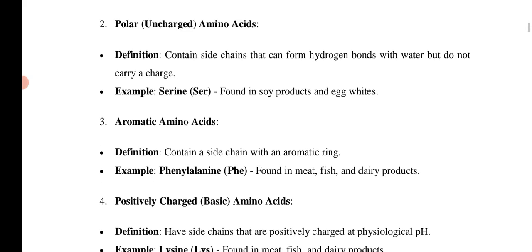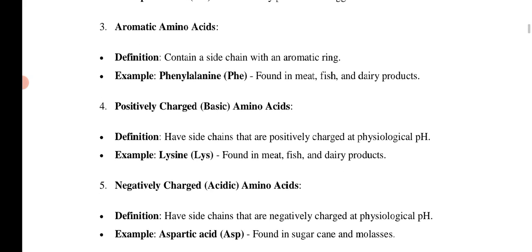The next one is the aromatic amino acids. An aromatic amino acid contains a side chain with an aromatic ring, like a benzene ring, and also phenylalanine.